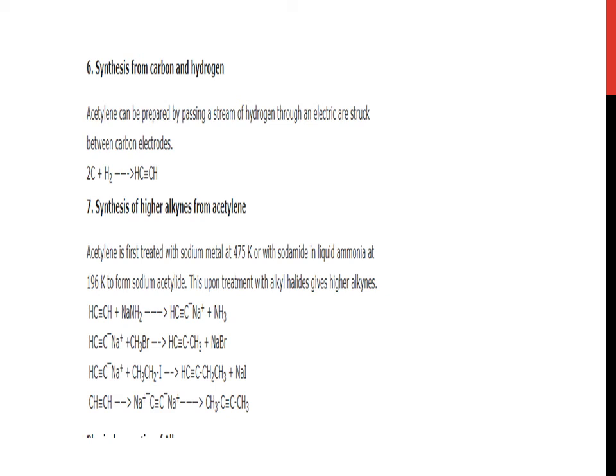Synthesis of higher alkynes from acetylene. Acetylene is first treated with sodium metal at 475 Kelvin or with sodamide in liquid ammonia at 196 Kelvin to form sodium acetylide. And reactions are shown. Let us start with the first reaction. It actually takes place in steps. When acetylene reacts with NaNH2, one H is removed. Again treated with CH3Br, NaBr is removed. And the same if treated with CH3CH2I, then NaI is removed. Similarly, this topic can be done in steps.